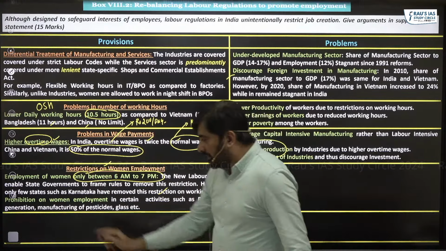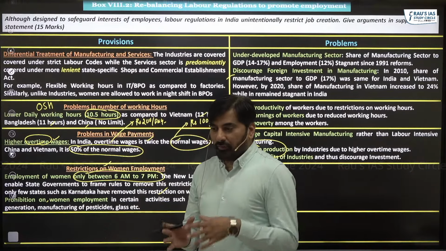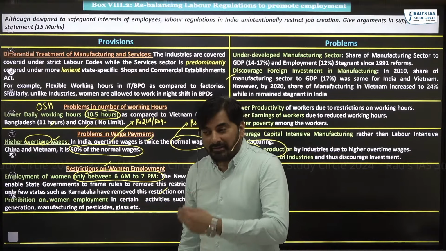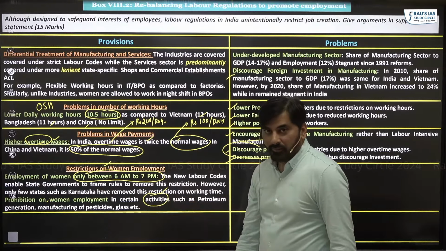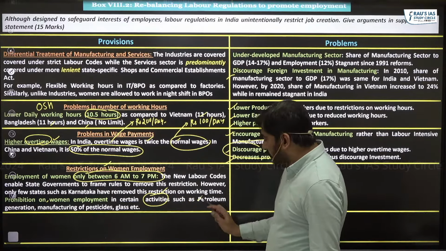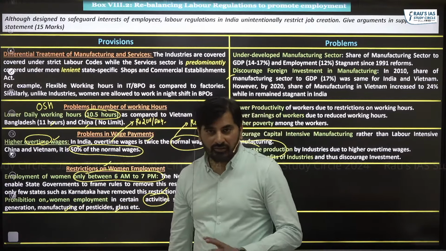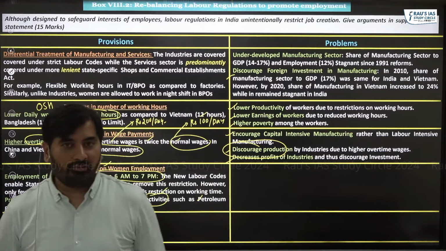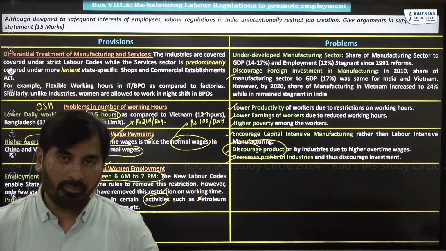Next, in order to ensure safety of women, to ensure that women's health is not adversely affected, the government has restricted women employment in certain activities which can be hazardous to women. These activities include petroleum generation, manufacturing of pesticide, manufacturing of glass, and so on. Intention is good, but look at the outcome. Outcome is that we are not being able to create enough number of jobs for women.